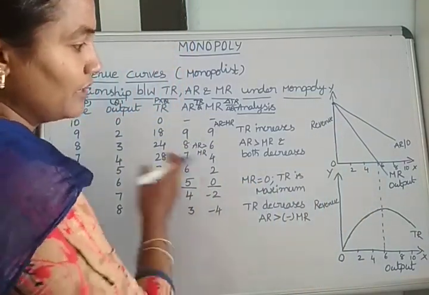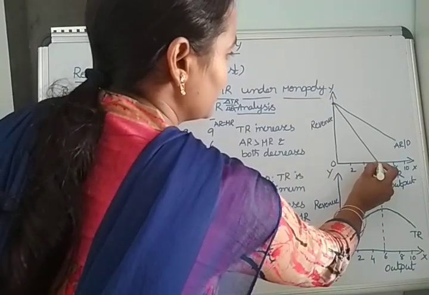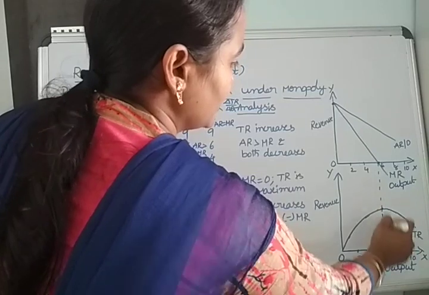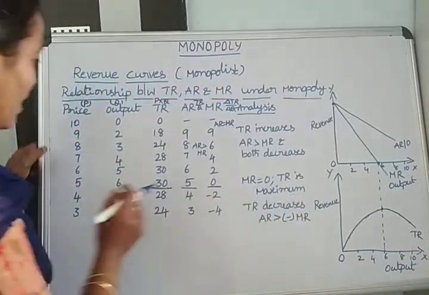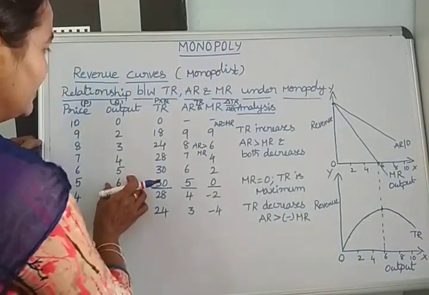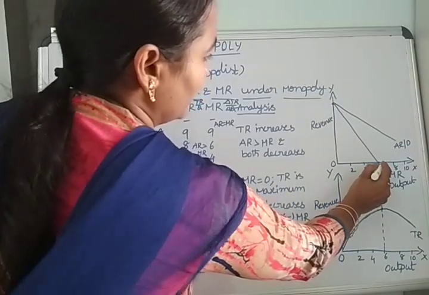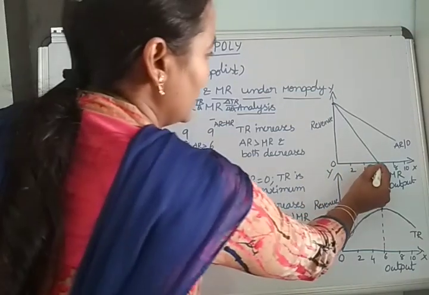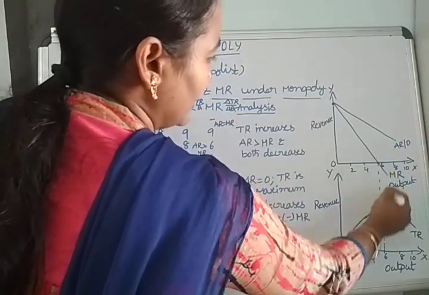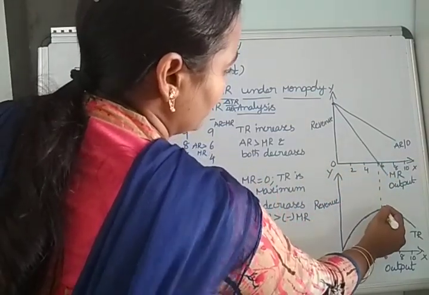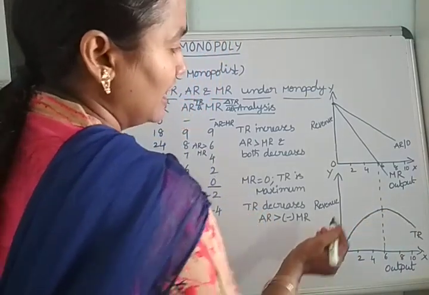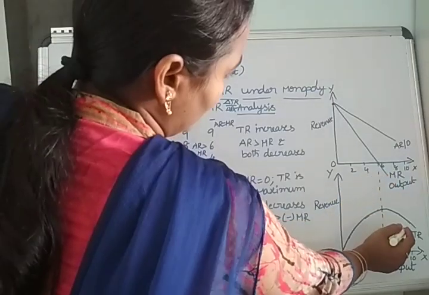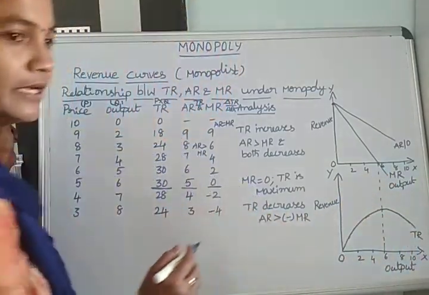Where the marginal revenue curve becomes 0, there total revenue reaches its maximum level, at 6 units of output. If the producer produces more, marginal revenue becomes negative and touches the OX axis, and there the total revenue curve reaches its maximum level. Then the marginal revenue curve has a negative slope, and the total revenue curve slopes downwards.